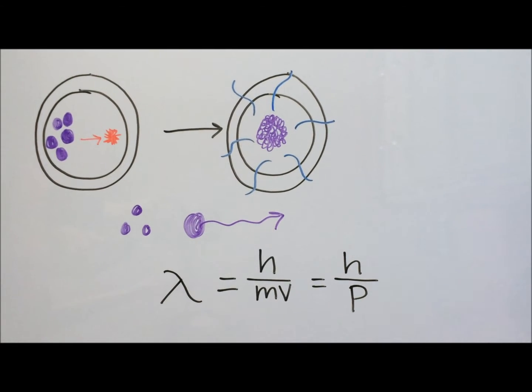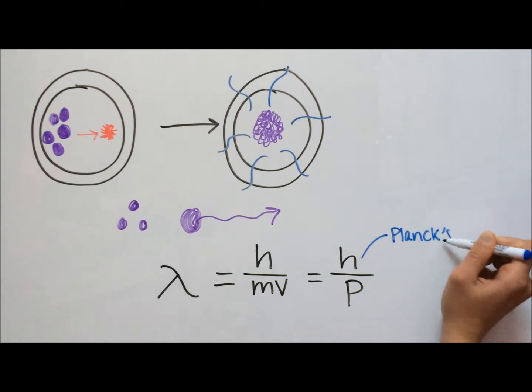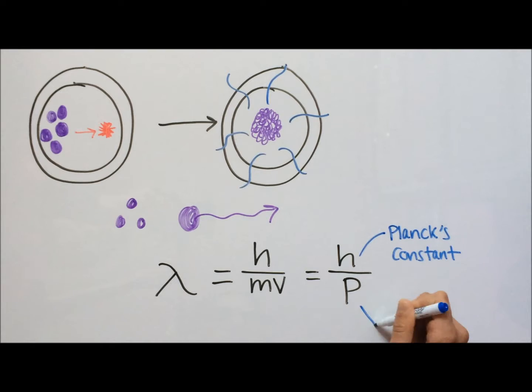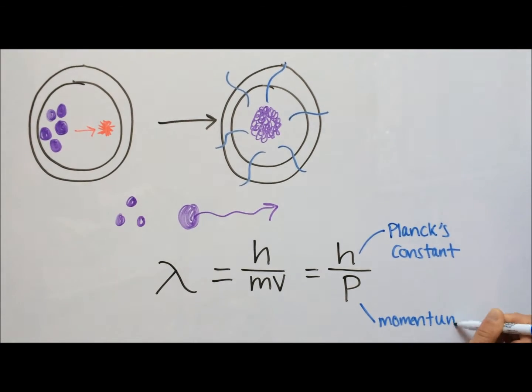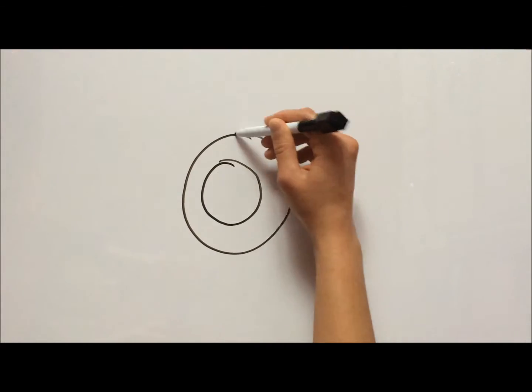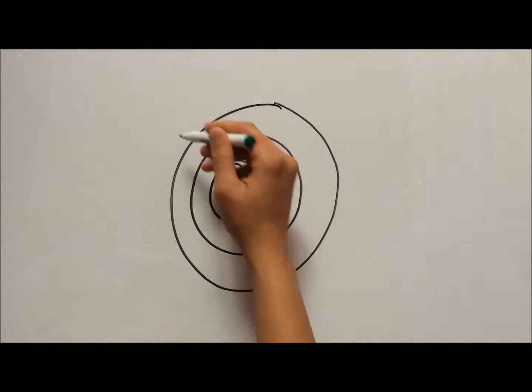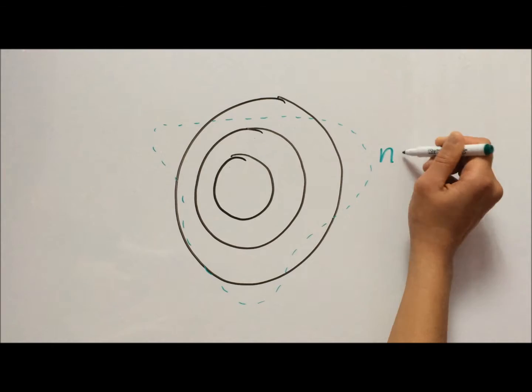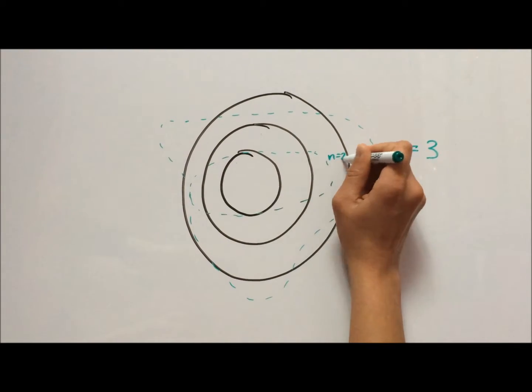It also says that the wavelength is inversely proportional to the linear momentum, p, of the particle by h over p, where h is Planck's constant. De Broglie also found that in an atom with an electron, in order for the wave to have a stable amplitude, the number of wavelengths needs to fit in the circumference drawn by a Bohr orbit.